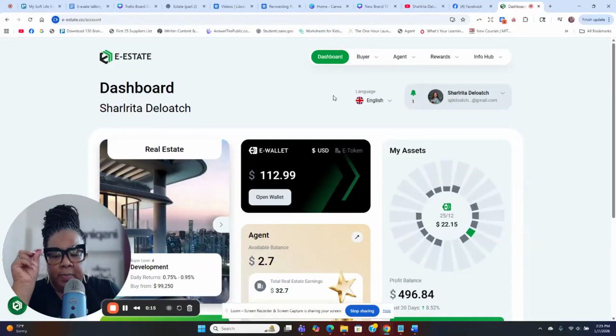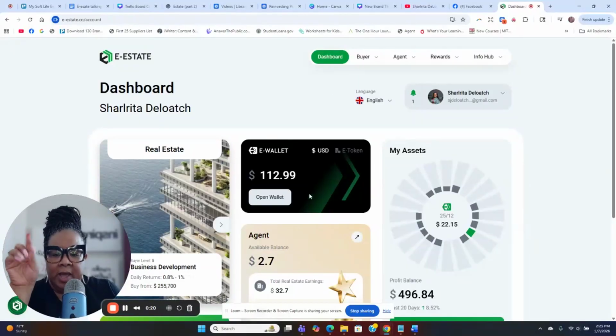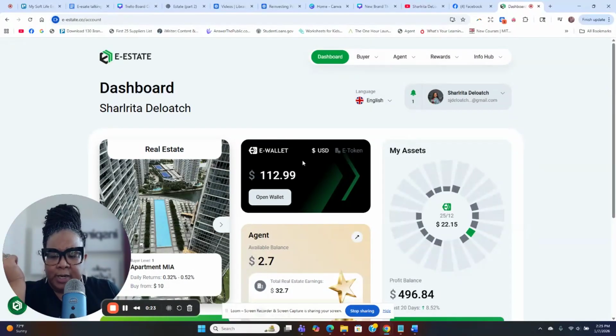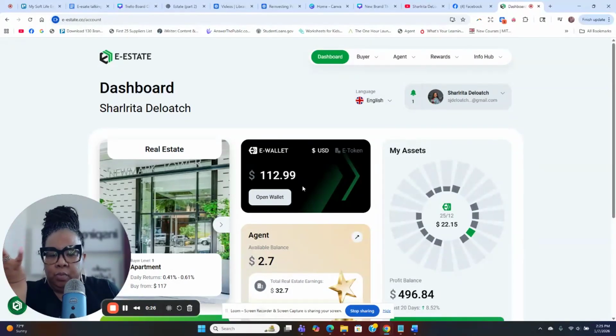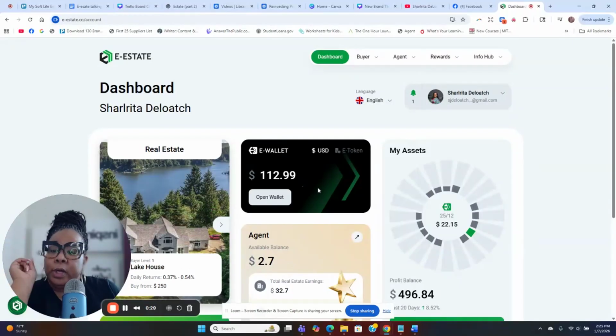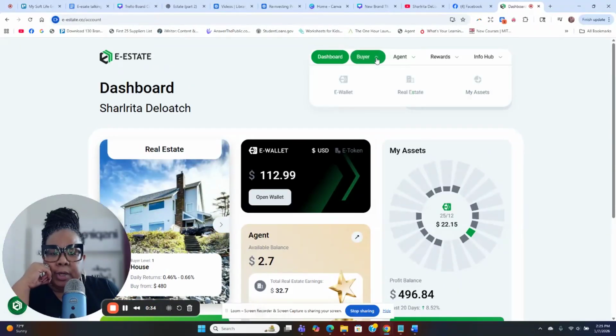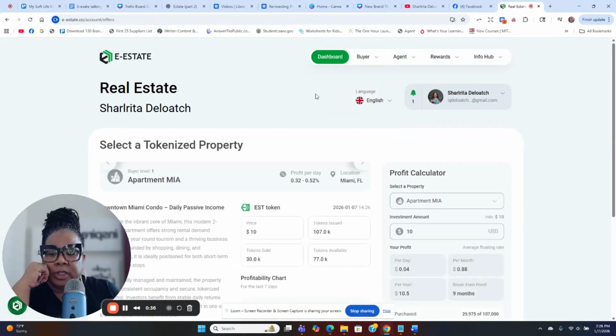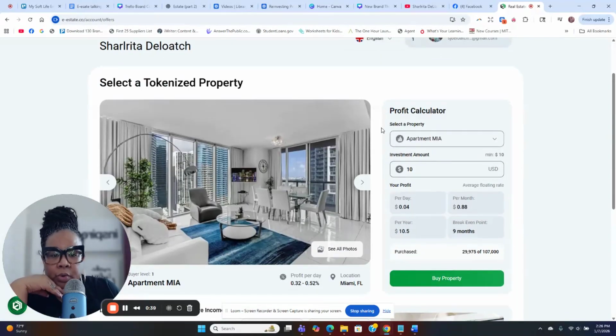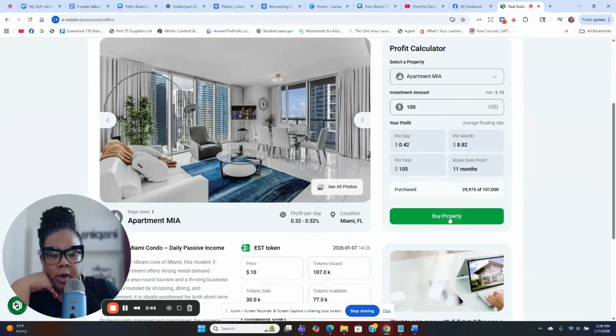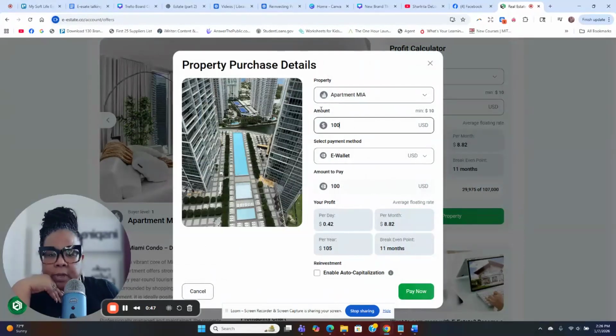All right, so the $100 that I transferred over to my e-wallet is there, as you can see. I think I had about $12, and I had $12.99 over here when we first started. Now I have $112.99. Okay, so we're going to go back and go to buyer, and then go to real estate. Okay, so we can finish up. So we're going to invest here, and then put $100. All right. And then we're going to click on buy property. Okay. So we're buying the apartment in Miami, $100.